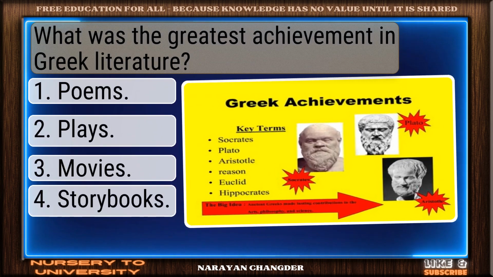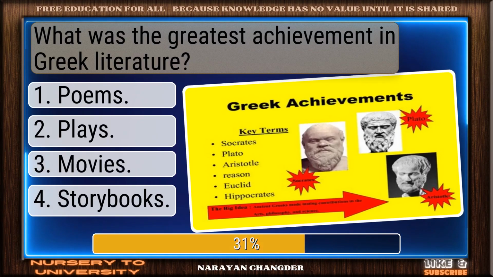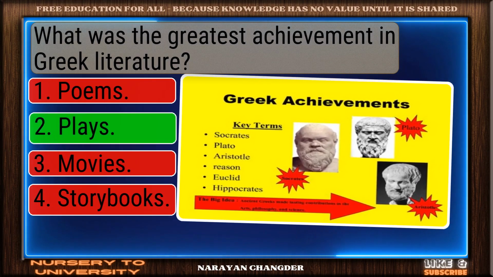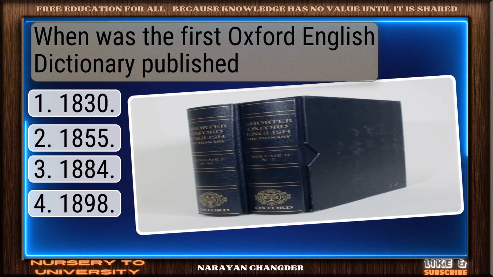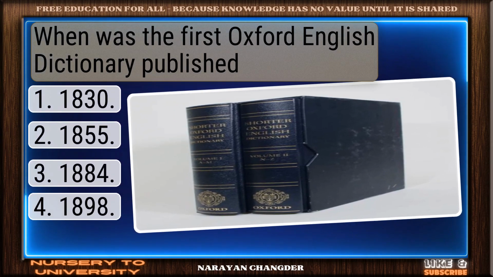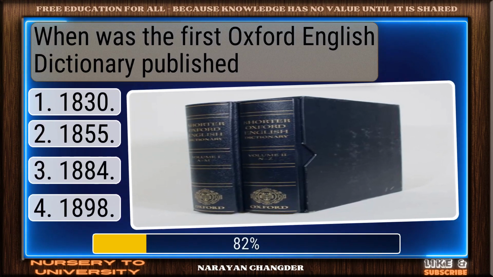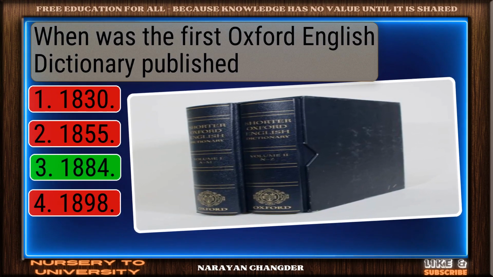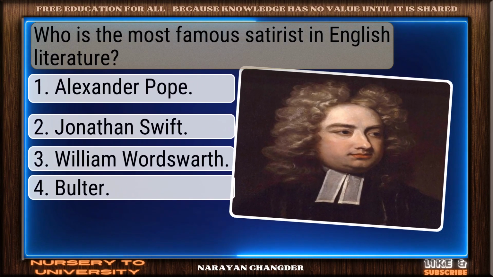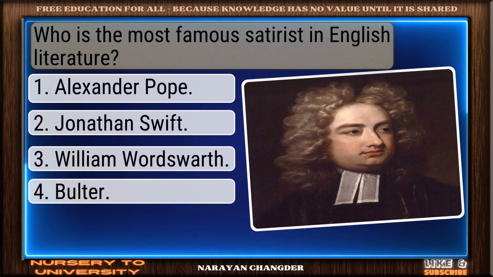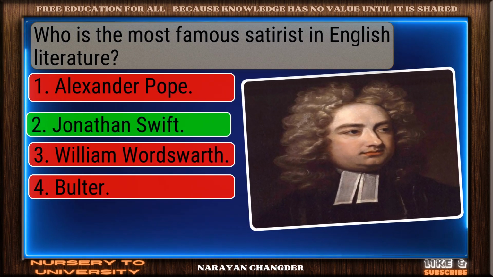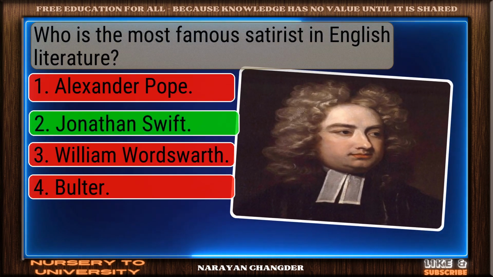What was the greatest achievement in Greek literature? Strong choice. Plays is right. When was the first Oxford English Dictionary published? Well picked. 1884. Who is the most famous satirist in English literature? Well done. Jonathan Swift is right.